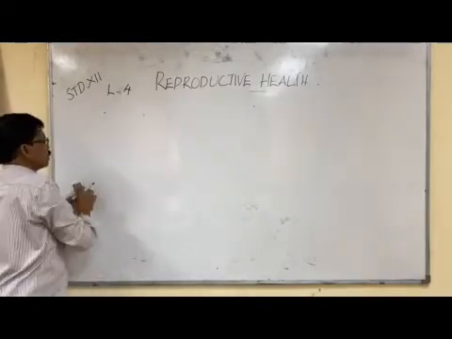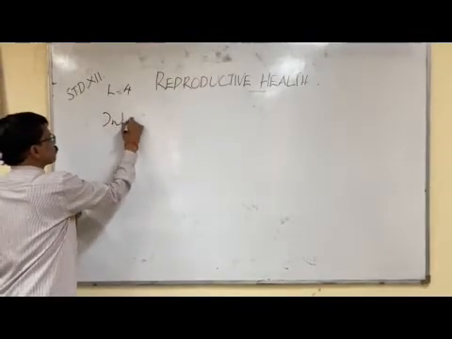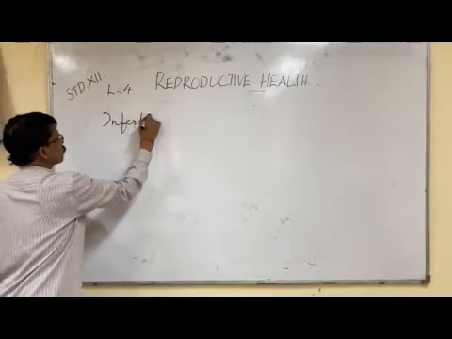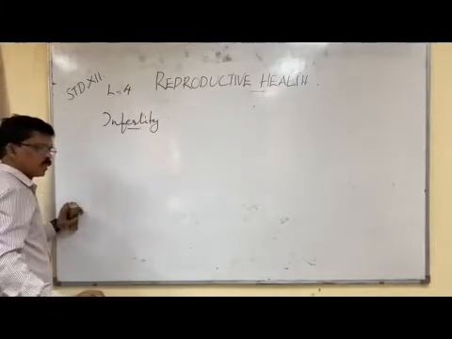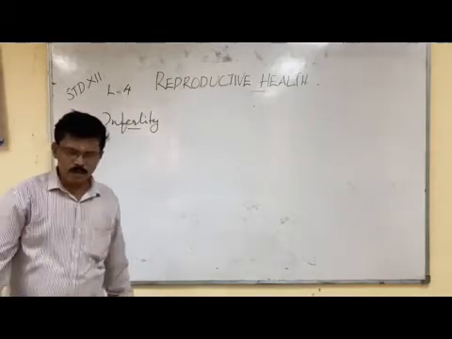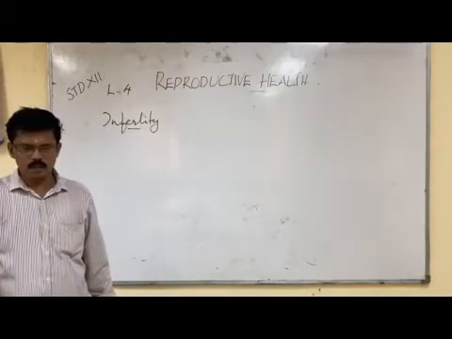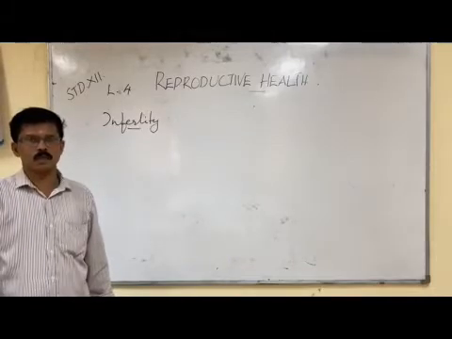Now coming to the next subtopic, infertility. What is infertility? It is the condition whereby a married couple cannot have children even after unprotected sexual intercourse.